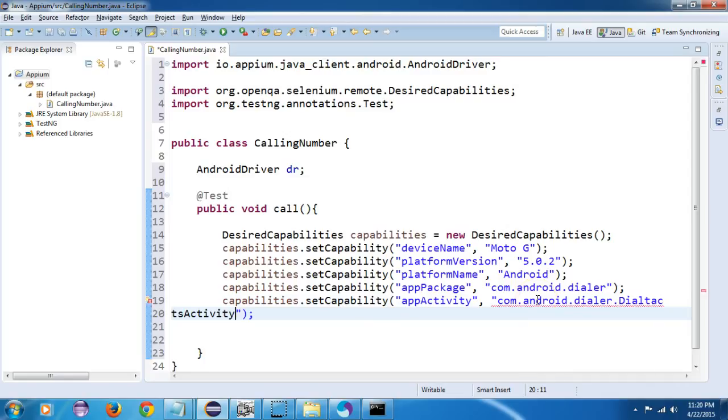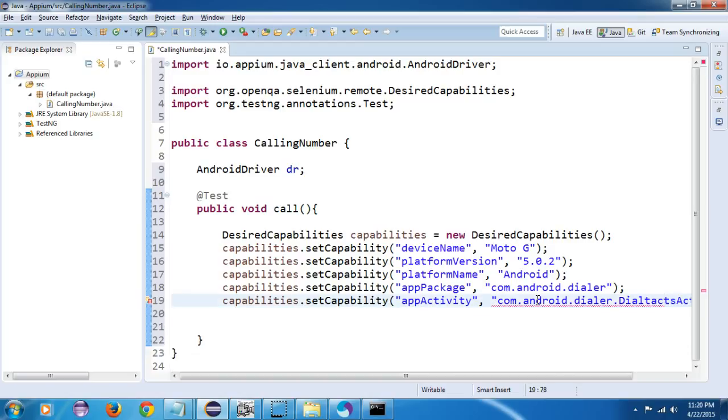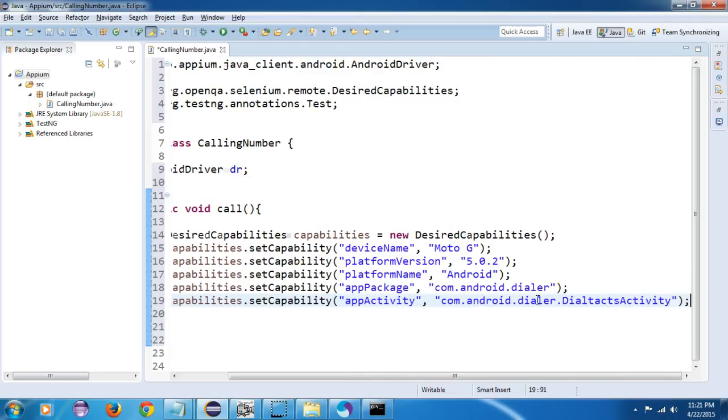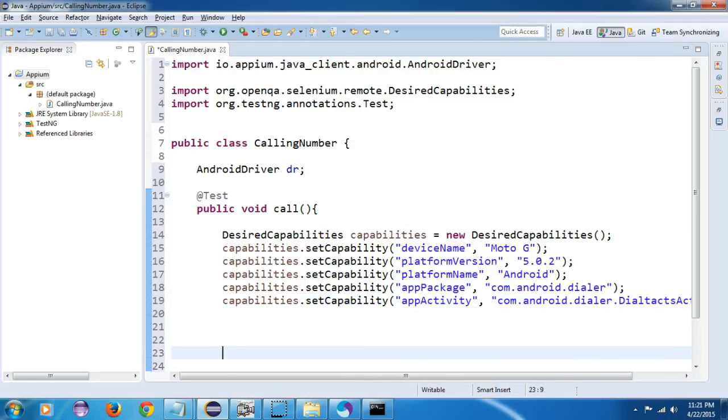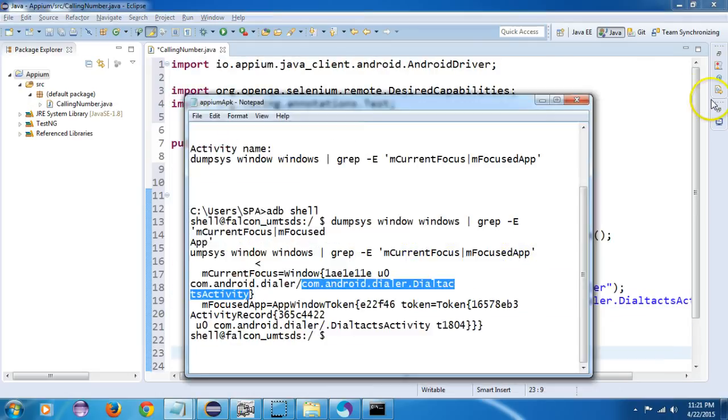Actually, I don't know this app, any app developer, so I was struggling to get this, and I surfed the net, and I found many solutions. Open Eclipse, type this command, and blah blah blah. After a lot of this, when I found this solution and got the app package and app activity, I was just surprised that it's so short and people are just struggling to get it. That is, how to get these.